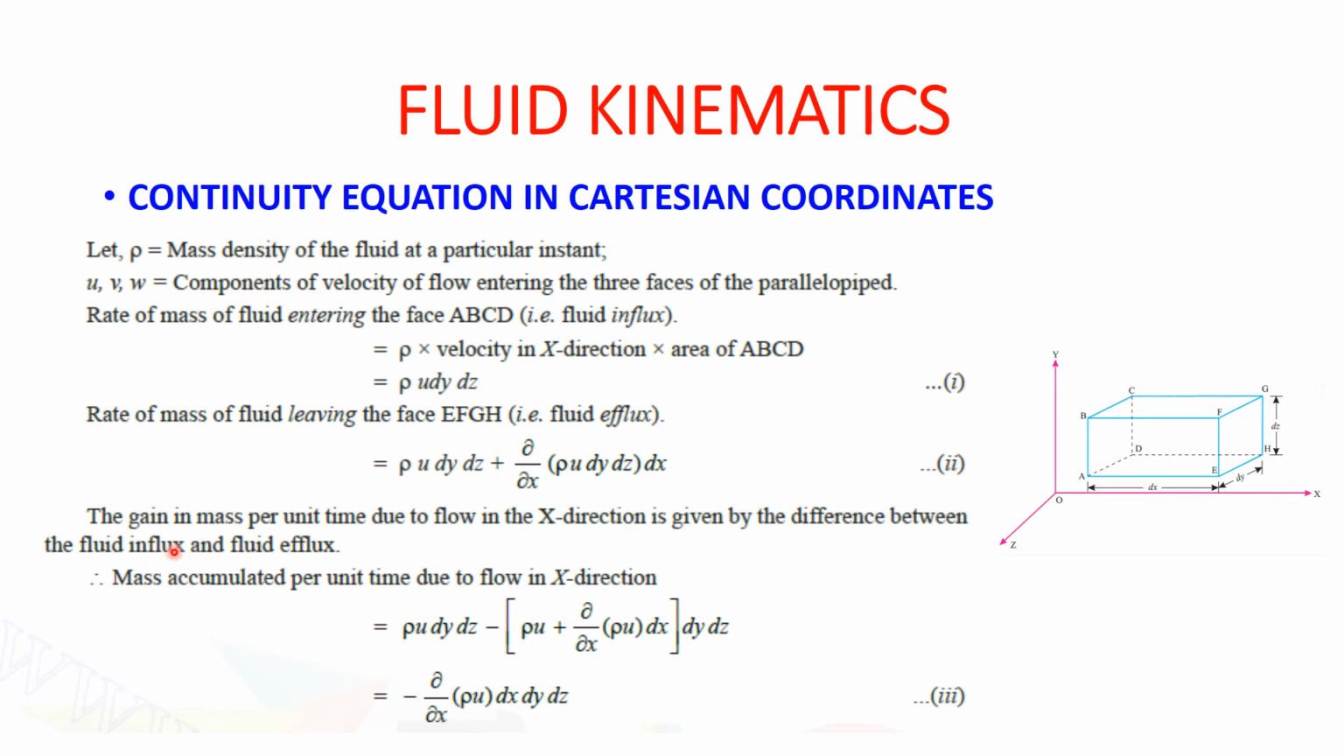So this gain in mass per unit time due to the flow in x direction will be equal to the mass of fluid per unit time due to flow in x direction. Therefore it will be equal to mass of fluid entering minus mass of fluid leaving. So ρu dy dz minus ρu plus ∂/∂x(ρu) dx dy dz. So the final equation we get is minus ∂/∂x(ρu) dx dy dz. This is the final equation which we get after taking into consideration the x direction.